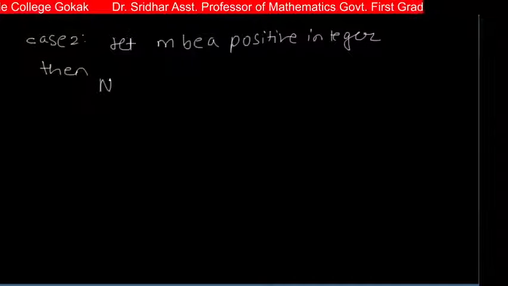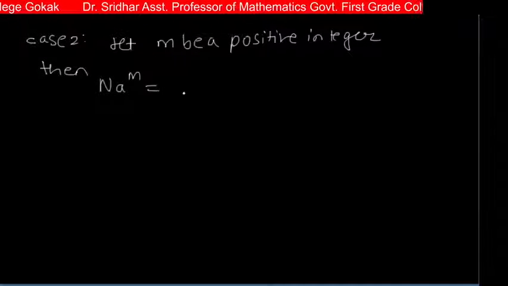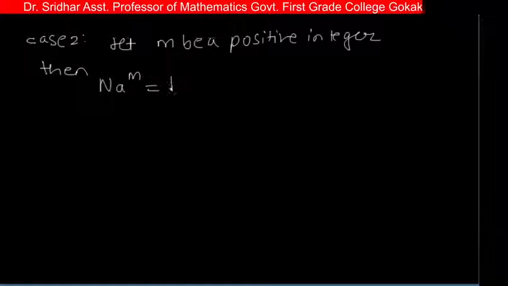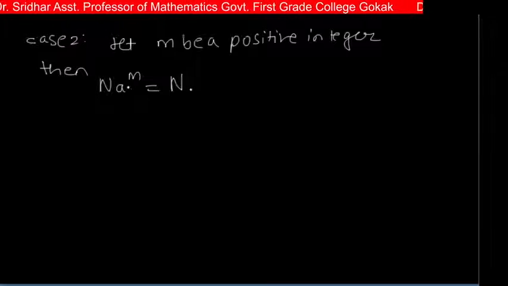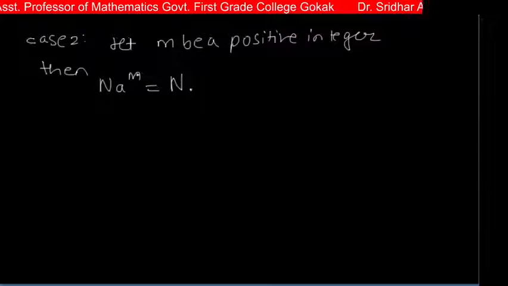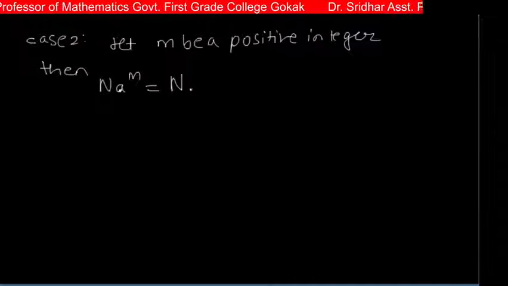So then N(A^m) can be written as, now here this is nothing but what? N into A raised to m means what? A is multiplied m times. So A raised to 2 means what?